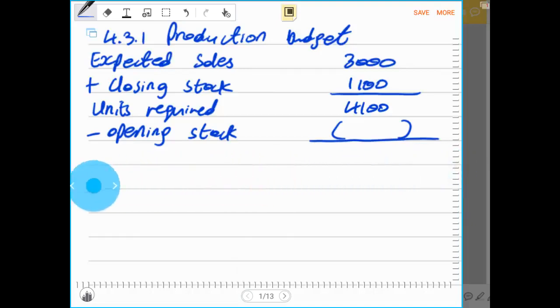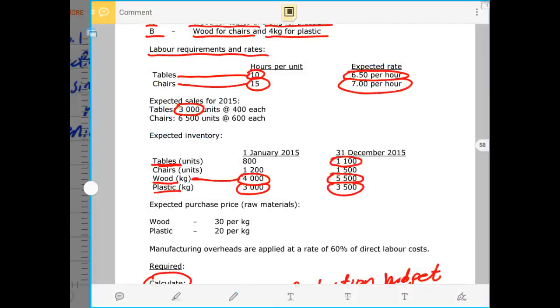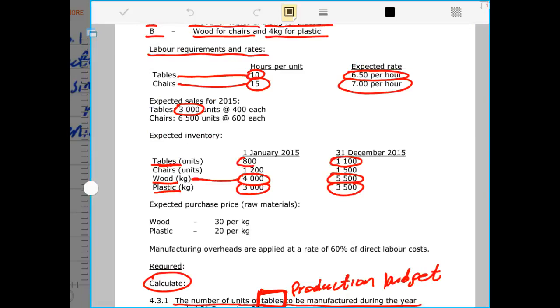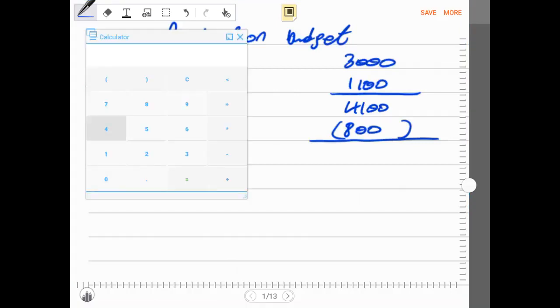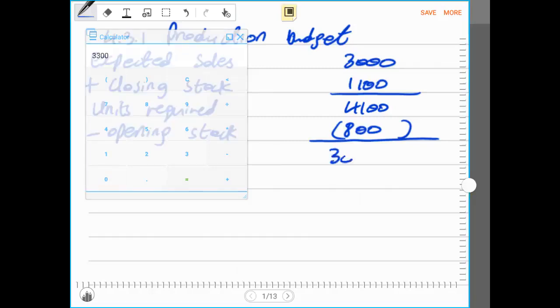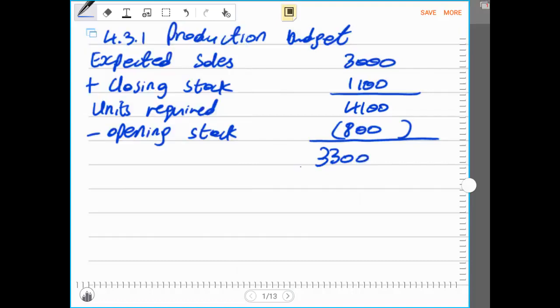The opening balance of the finished goods from the given information is 800 units of inventory. So now we subtract the opening stock, because 800 was already manufactured last year, so that will not be manufactured in the current period, hence it must be deducted. Then 4,100 minus 800 gives us the number of units that must be manufactured in the current period, which is 3,300 units.